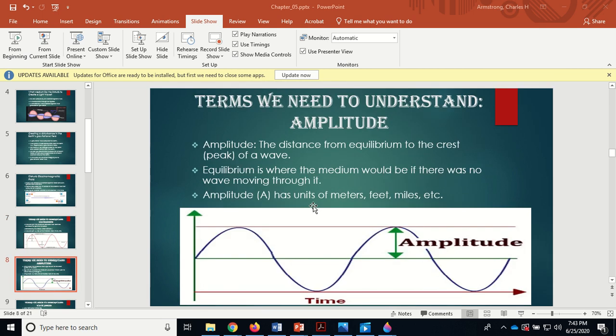Okay, now another one we need to understand, not so much as wavelength, but the other one is amplitude. Amplitude, the distance from equilibrium, that's where the medium would be if there was no disturbance, to the crest or peak of a wave, the highest point. So this would be equilibrium here. The wave vibrates back and forth, up and down through equilibrium, and so we measure to the highest point above equilibrium. That is the amplitude. We could also measure downwards from there to there, but most people just go from equilibrium to the highest place.